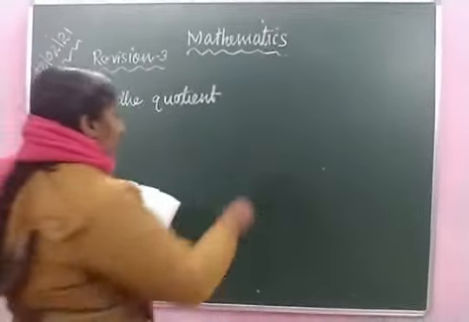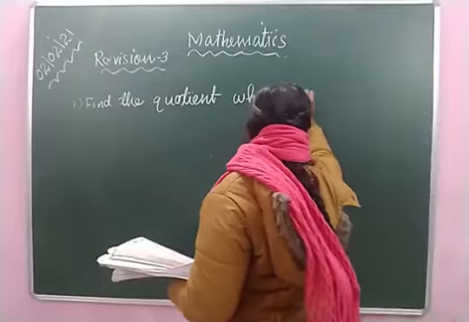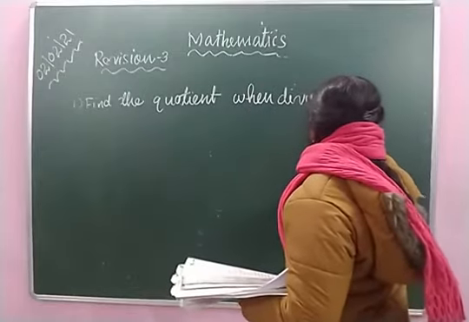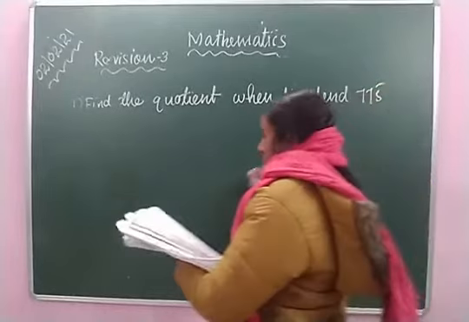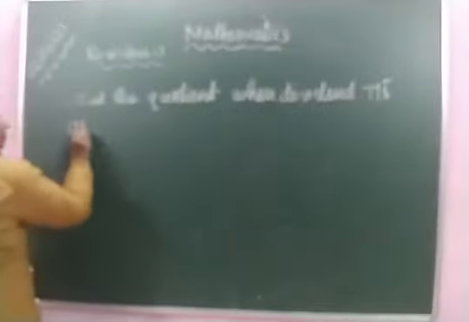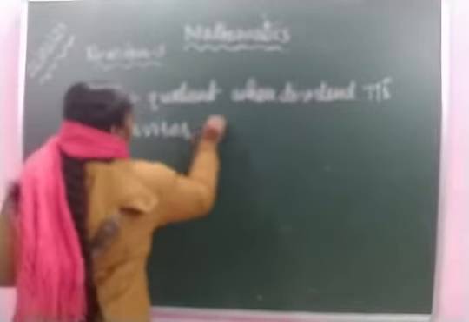Find the quotient when dividend is 775 and divisor 5. Here we have to find the quotient. Dividend is there, divisor is there.